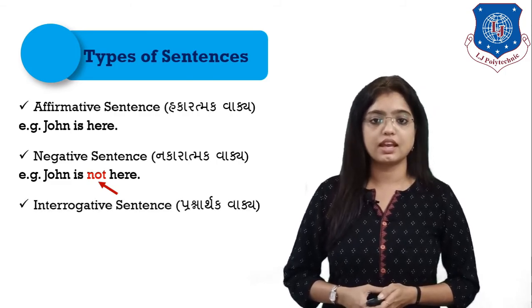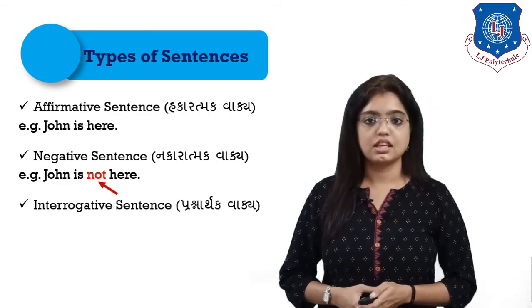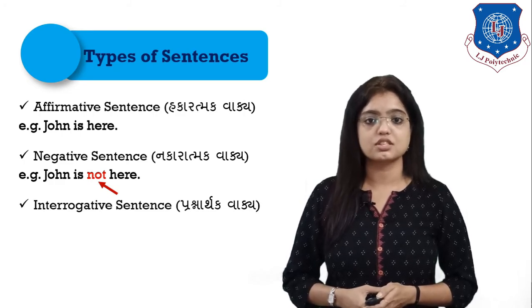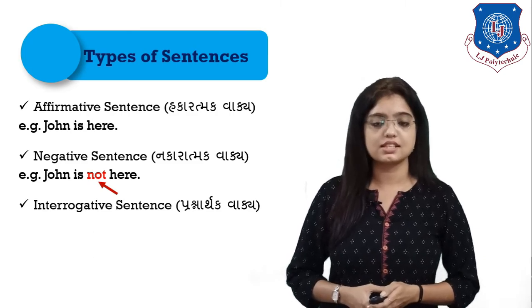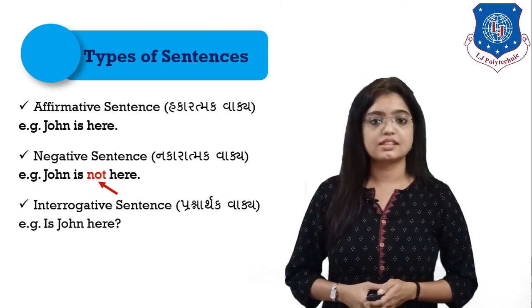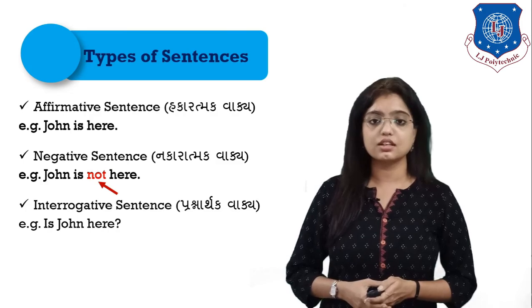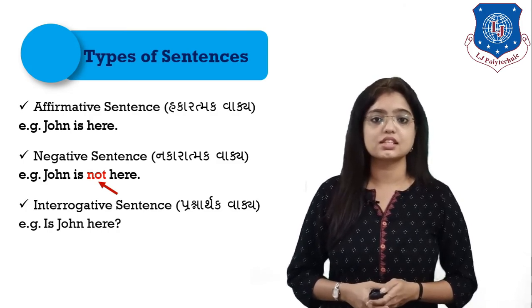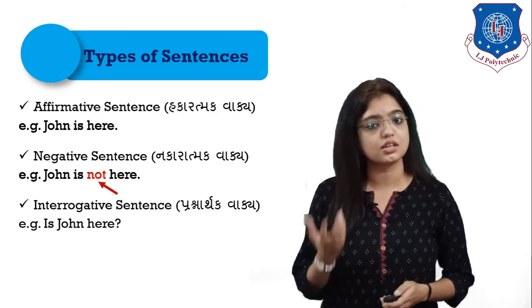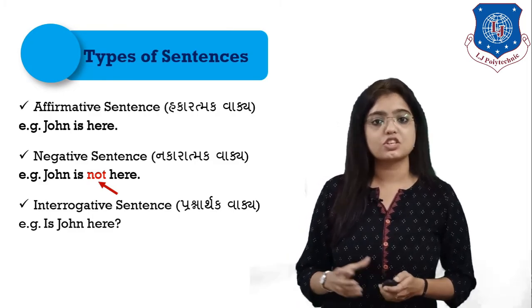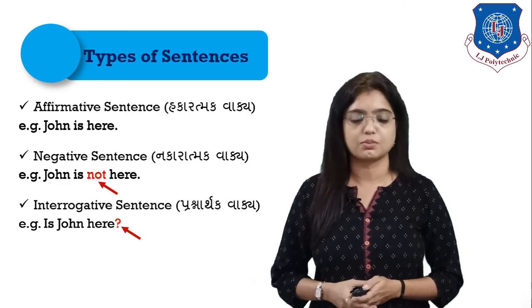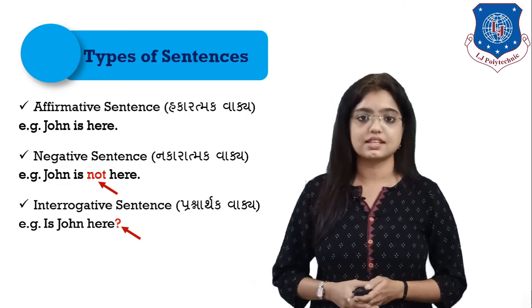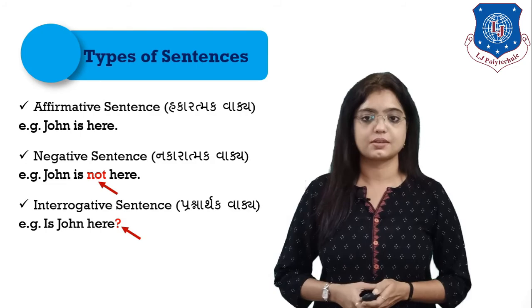Third one, we have interrogative sentence. Interrogative sentence means a question form in the sentence that we use. Example, is John here? If you see this type of sentences, the structure of sentence changes a bit. Okay, the question tags comes in front and last one, the most important one is your question mark, which will show that the sentence is an interrogative sentence.